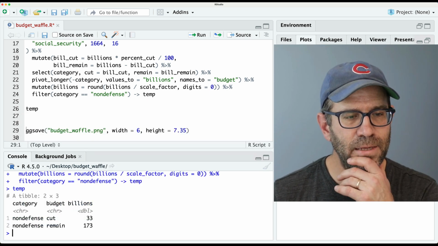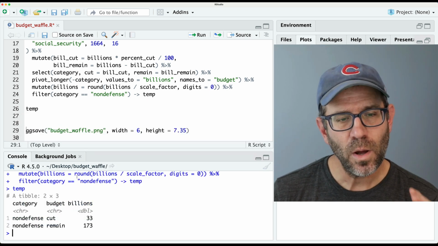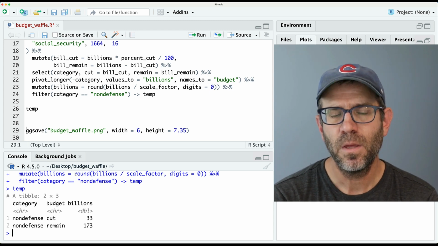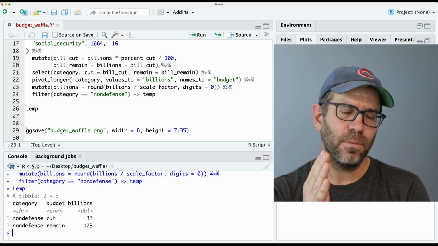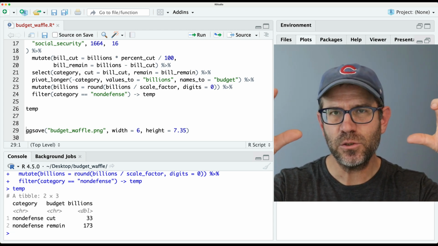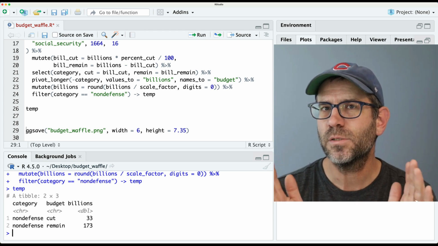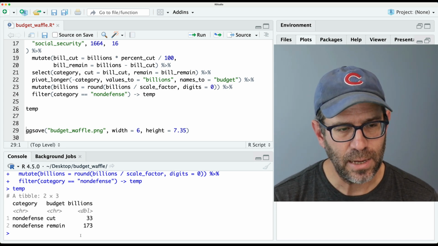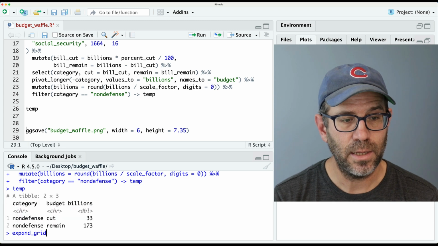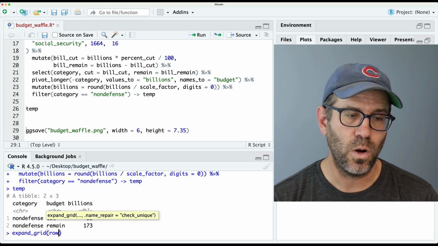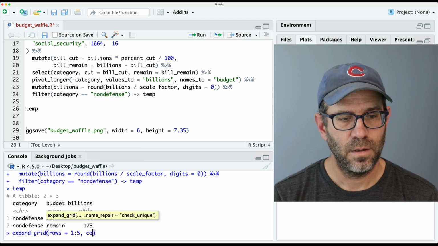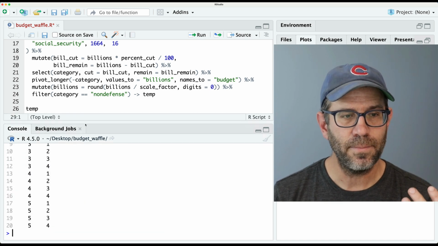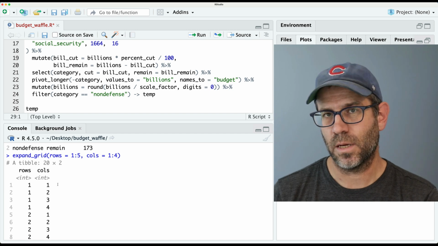And so what we've got is budget and billions. And what I want to create is a data frame based on this tibble that then will kind of lay out the values for the number of rows and the number of columns. I'm going to make coordinates, right? And so you could imagine doing something like if I had, say, expand grid, and I could do rows of 1 to 5, cols equals 1 to 4, that's going to give me all combinations of rows and columns, right?